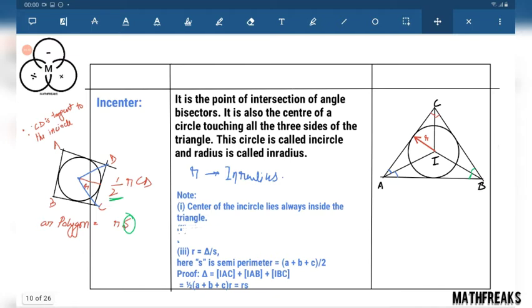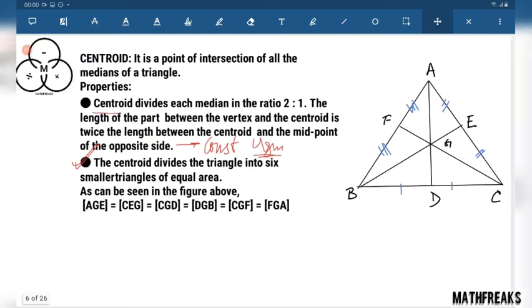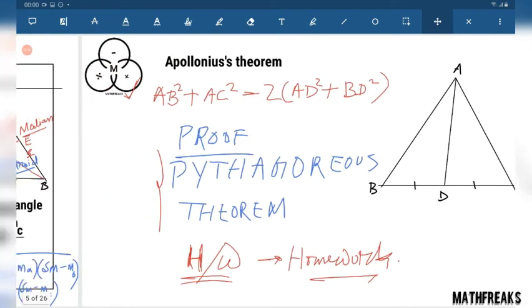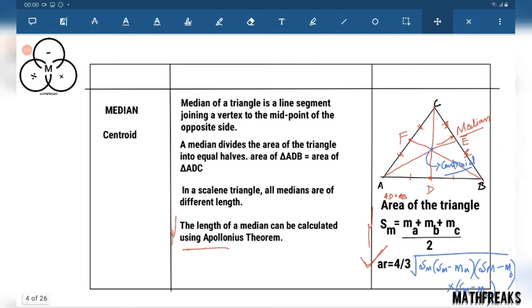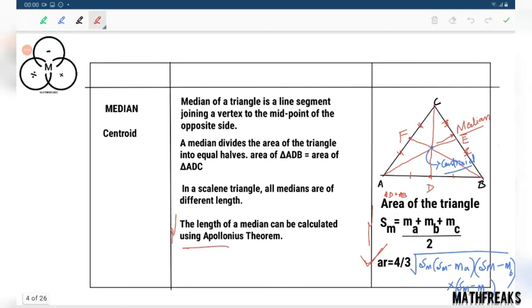We have discussed a lot of theories from incenter, circumcenter, orthocenter, median, area with median. This is another important thing of median I just forgot to tell. That can be proved using Apollonius theorem. That is, sum of the median squares, sigma median square, equals 3/4 sigma of the side square.